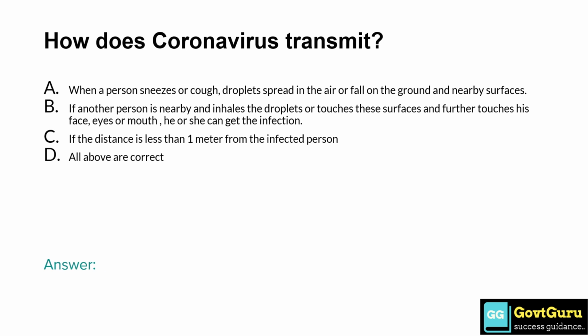How does coronavirus transmit? Option A, when a person sneezes or coughs, droplets spread in the air or fall on the ground and nearby surfaces. Option B, if another person is nearby and inhales the droplets or touches the surfaces and further touches his face, eyes or mouth, he or she can get the infection. Option C, if the distance is less than 1 meter from the infected person. Option D, all the above are correct. So definitely the option D is correct. All the above statements are correct.